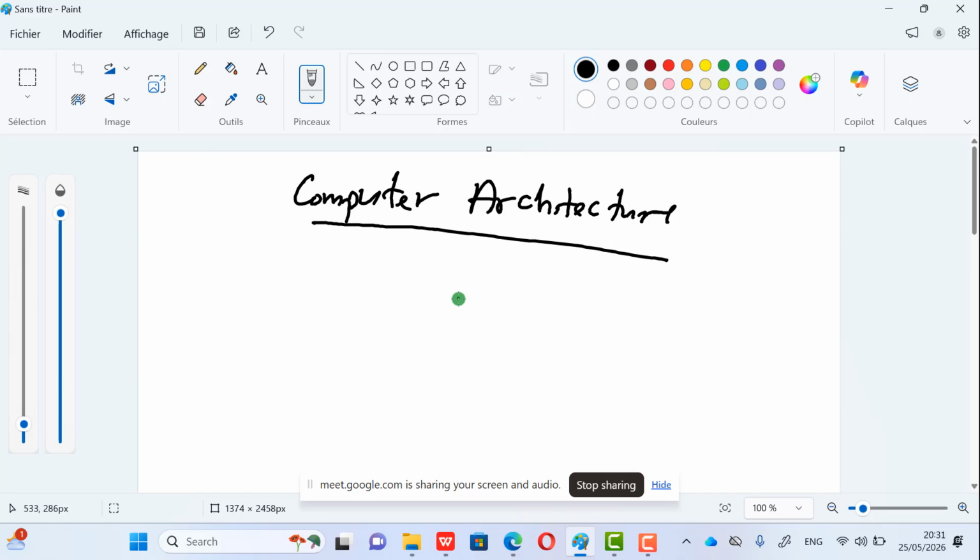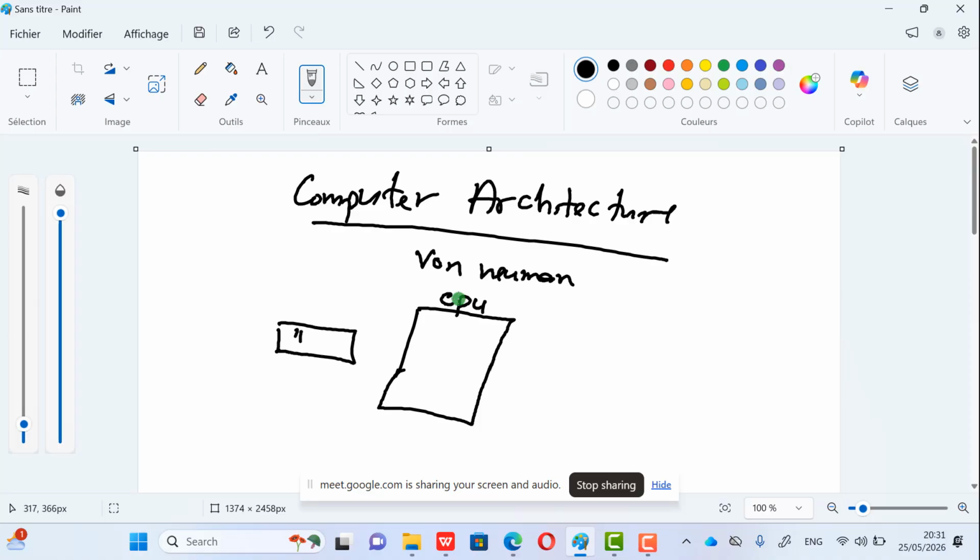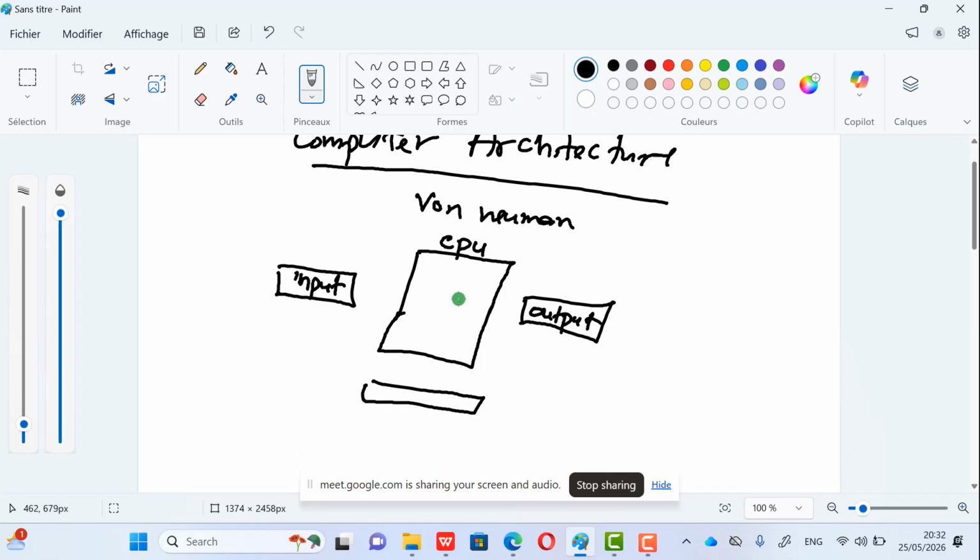Under computer architecture, generally it is centered on the von Neumann architecture. For the von Neumann architecture, you will see something like this here. At the middle, we have the CPU. Here we have the input unit. Here we have the output unit, and here you have the storage unit. All these are related by buses.